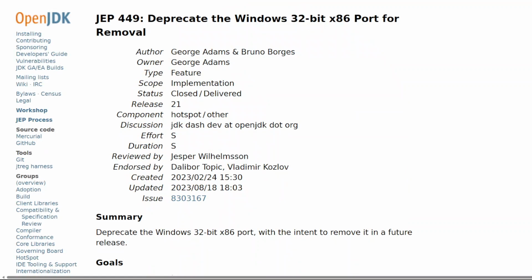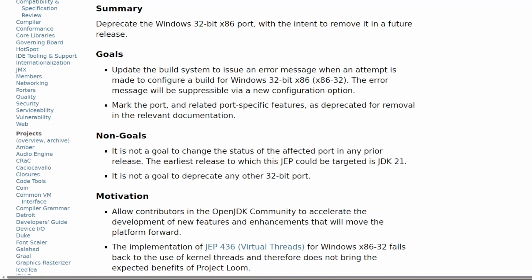JEP 449, deprecate the Windows 32-bit x86 port for removal. Summary. Deprecate the Windows 32-bit x86 port, with the intent to remove it in a future release.